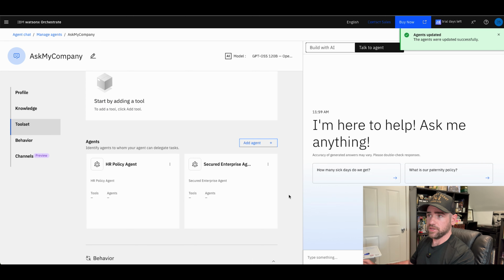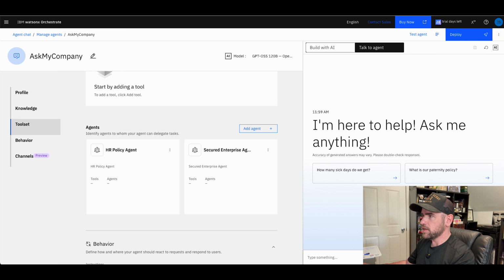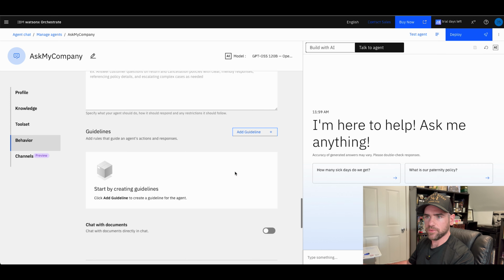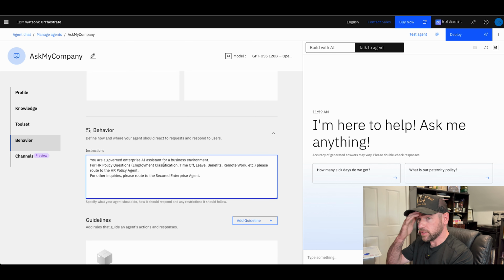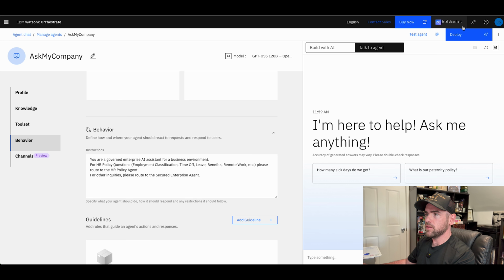So this is essentially how we're building out that orchestration. If we come in through Ask My Company, and again, depending on what we ask, it's going to take us to the right place. Now for here, I have another behavior that I'm going to paste in. So again, calling out we're a governed enterprise AI assistant for HR policy questions, and have some examples. Please route here. Other inquiries, please route to the secured enterprise agent.